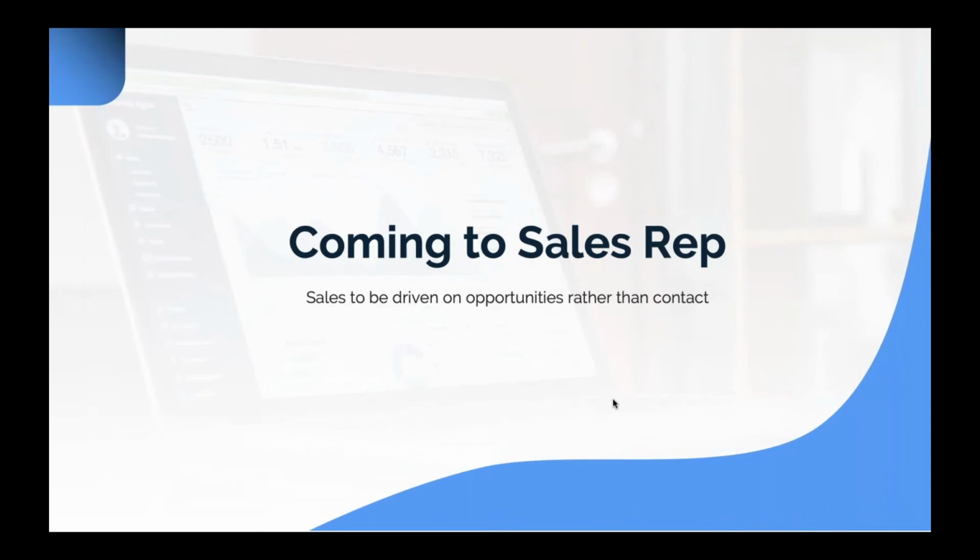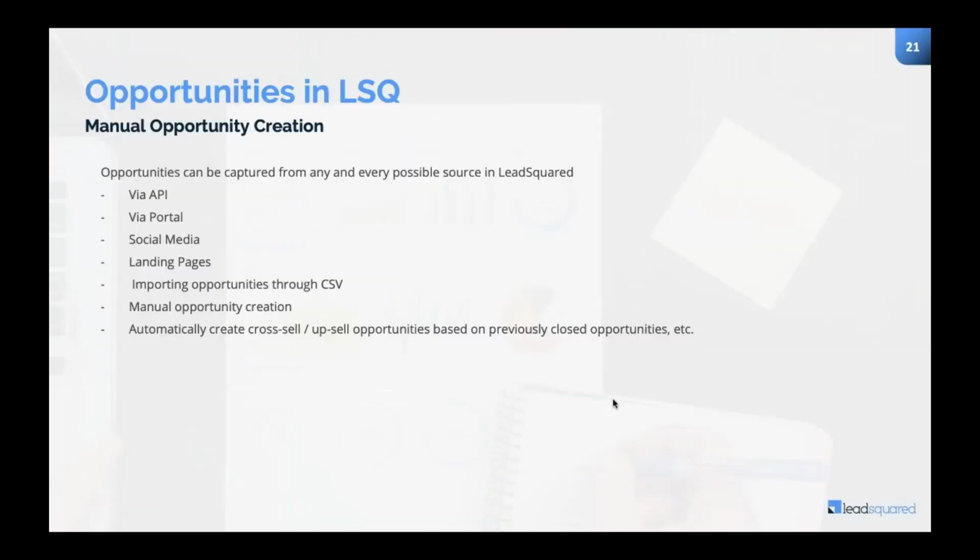Coming to the sales rep side, this is the side where our users will actually be working. Whatever I discussed till now was more on the lines of setup. But how will the system look for a particular sales rep when he logs into the LeadSquared system? Firstly, opportunity creation can easily be done from any number of sources. We have all the APIs available, portal facility, social media integration, landing pages, importing through CSV, anything and everything. We have the ability to capture your opportunities.